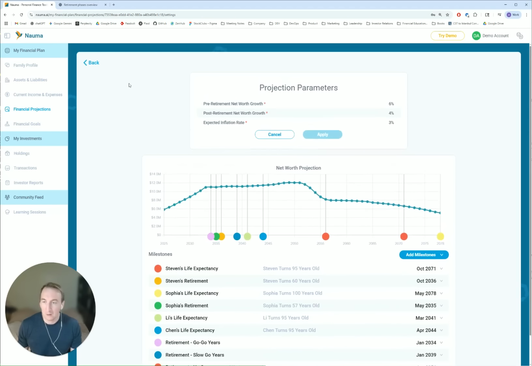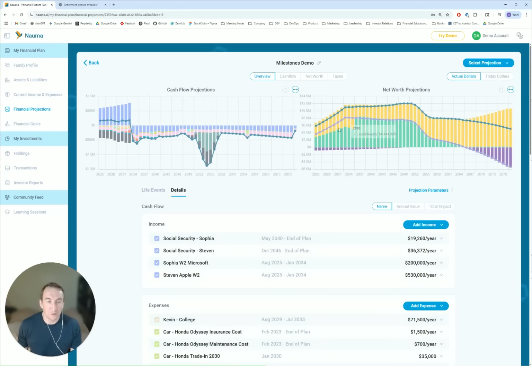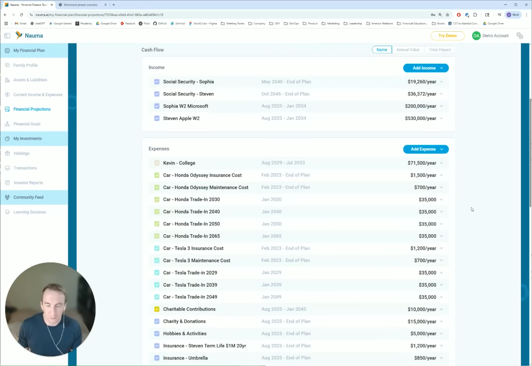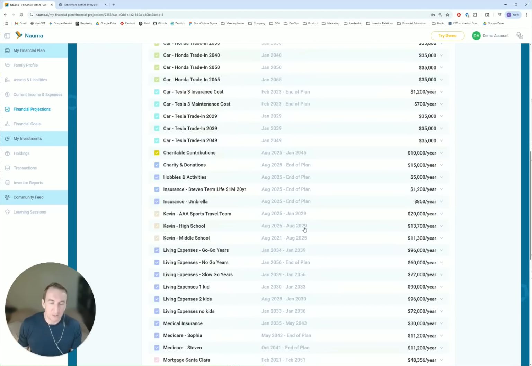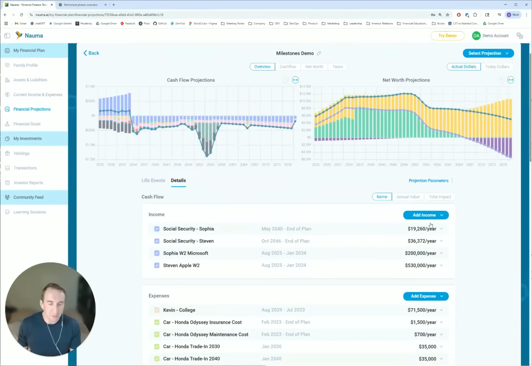Click apply. And now the projection has improved, but it still tells us that they will run out of liquid assets at some point. So they will probably need to liquidate their property in this case, assuming that things will go as planned. So they will need to continue working on these adjustments.